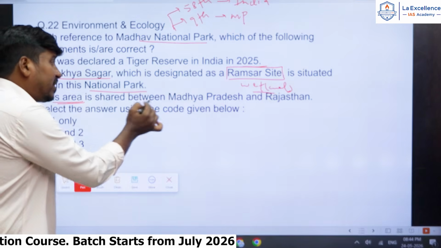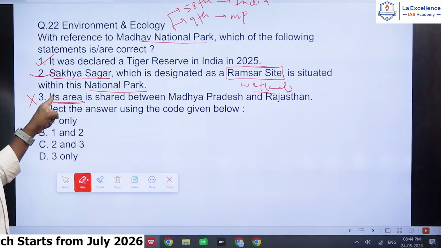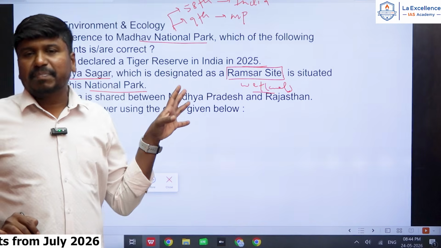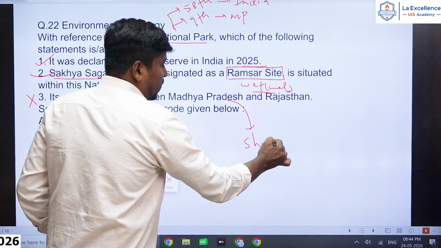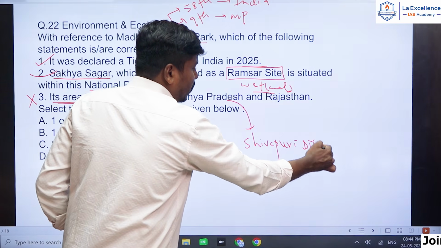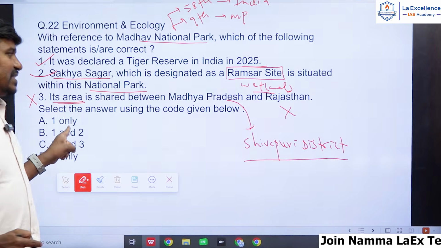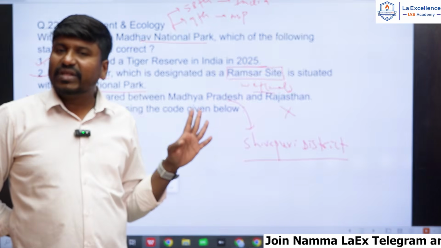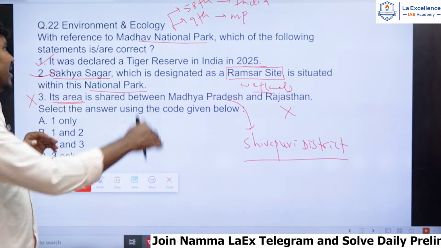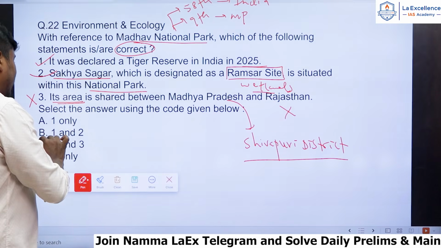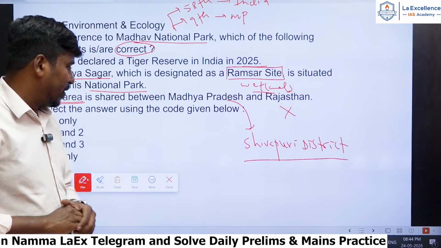Statement 3, its area, meaning Madhav National Park area, is shared between Madhya Pradesh and Rajasthan. That is a wrong statement, right? Because its complete area is located in Madhya Pradesh only. There is a district called Sivapuri, and its complete area is located in Sivapuri district of Madhya Pradesh. This national park does not share any border with Rajasthan. So the third statement is wrong. The first two statements are correct. They are asking for correct statements, so the answer should be B. 1 and 2 are correct and statement 3 is wrong.